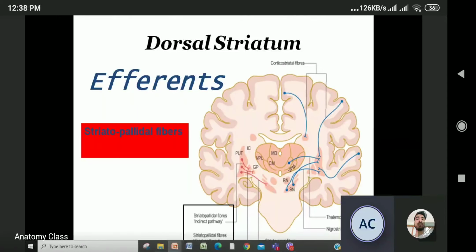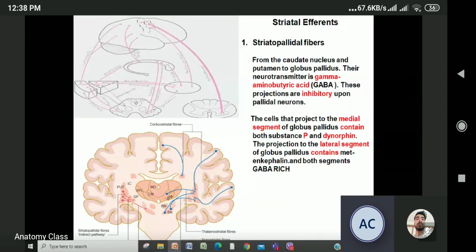Now, talking about the efferent fibers: from the striatum to the pallidum, the striatopallidal fibers, and from the striatum to the substantia nigra. These are the only connections. Just go through it. From the caudate nucleus and putamen to the globus pallidus, the neurotransmitter is GABA, gamma-aminobutyric acid. These projections are inhibitory upon the pallidum.